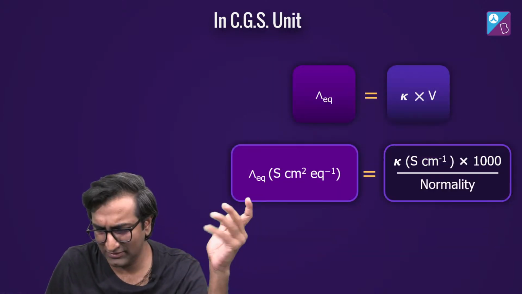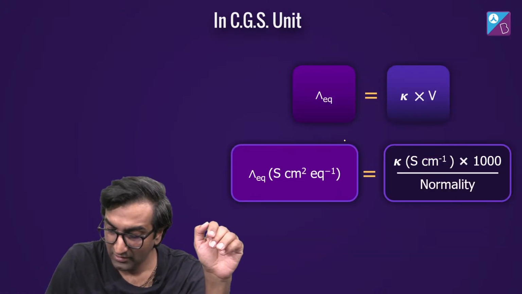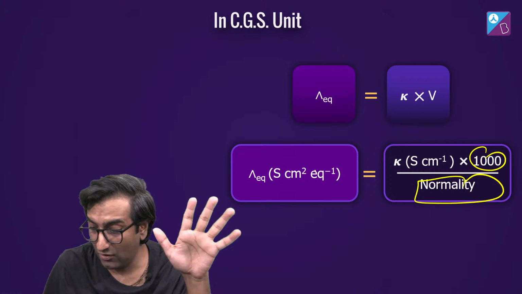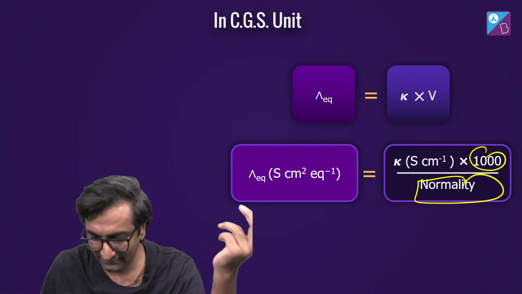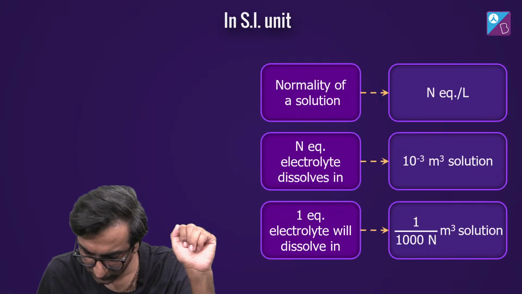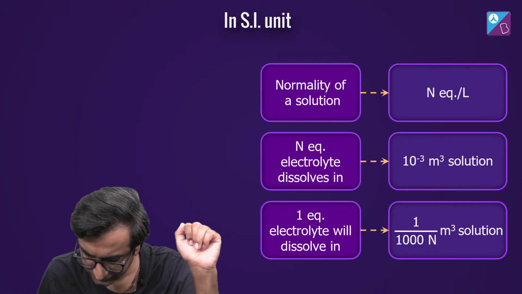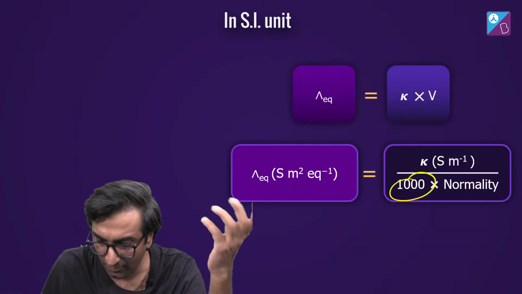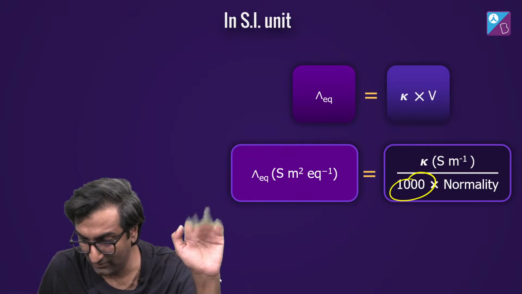We'll do things in CGS itself, into 1000 by normality. Now, if you want to do it in SI, same thing, it will become 1000 times, right? One minute. We did something funny here. Yes, 1000 comes in the denominator there. Okay, great. Exactly the same, nothing new.